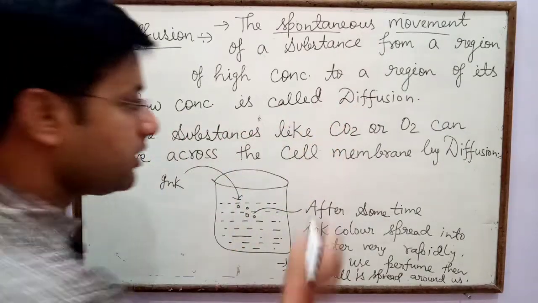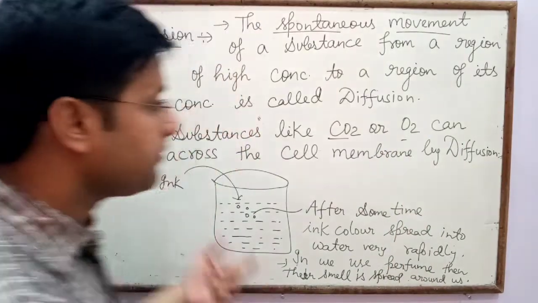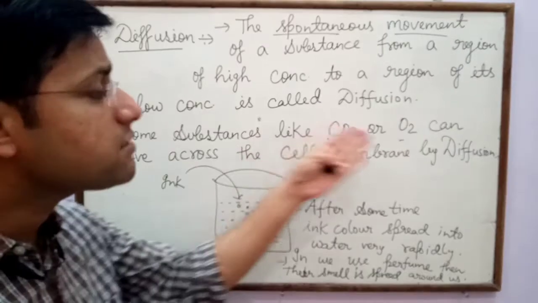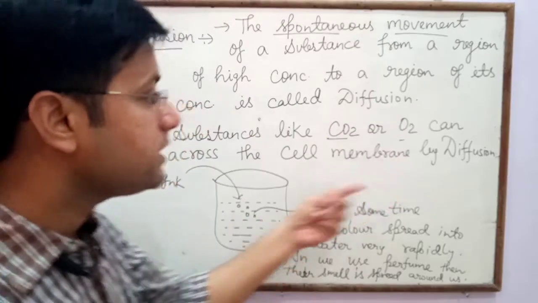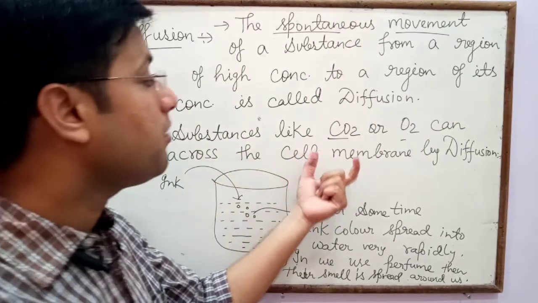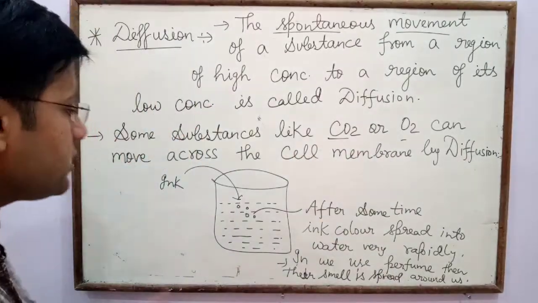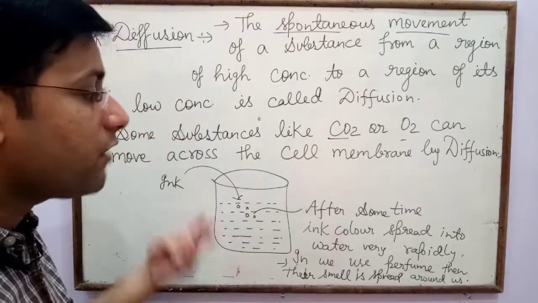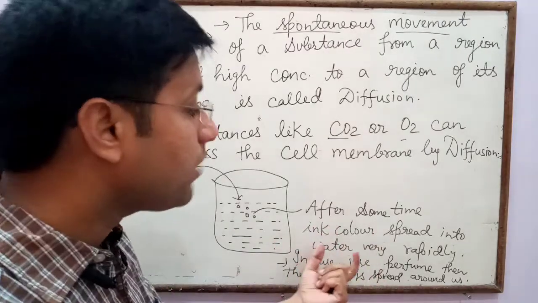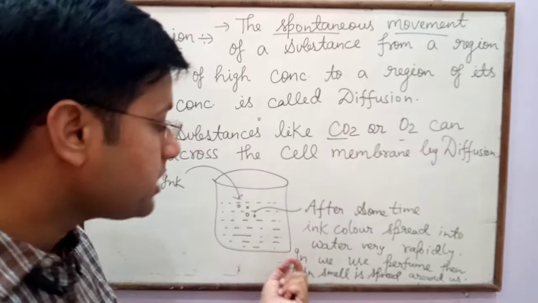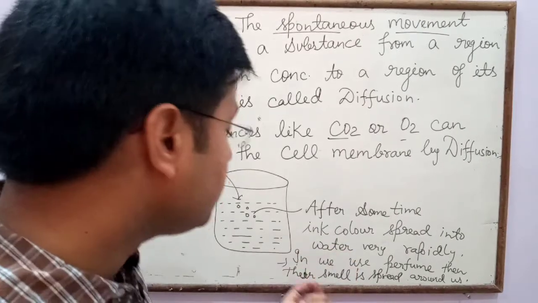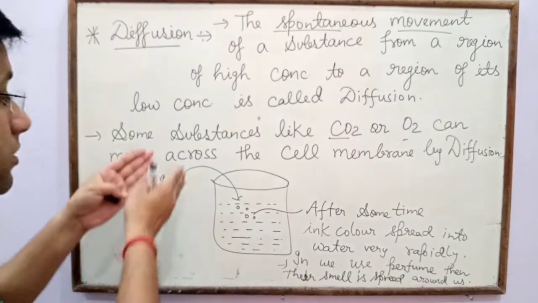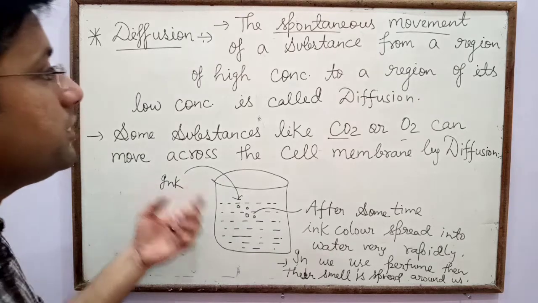Some substances like carbon dioxide or oxygen can move across the cell membrane by diffusion. Another example: if we put some drops of ink in water, after some time the ink color spreads into the water very rapidly. And another example is, if we use perfume, its smell spreads on us in a few minutes. So these are examples of diffusion.